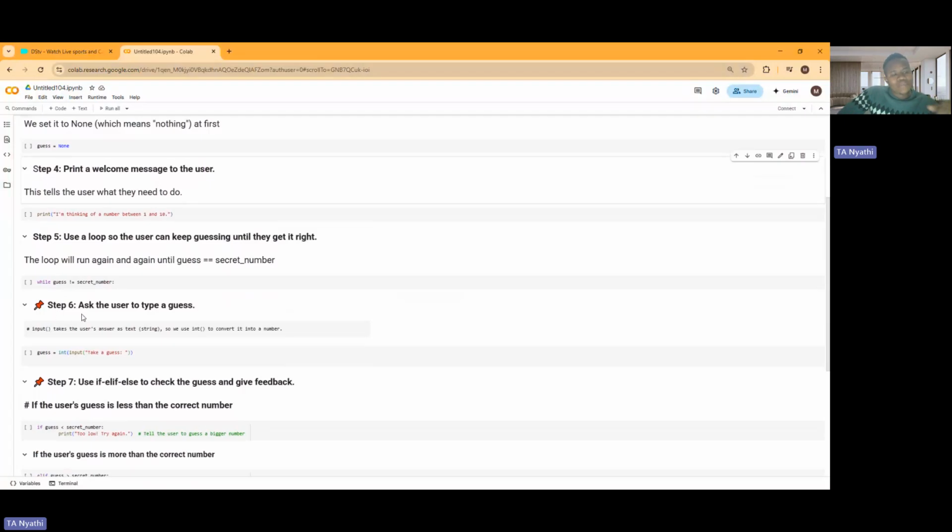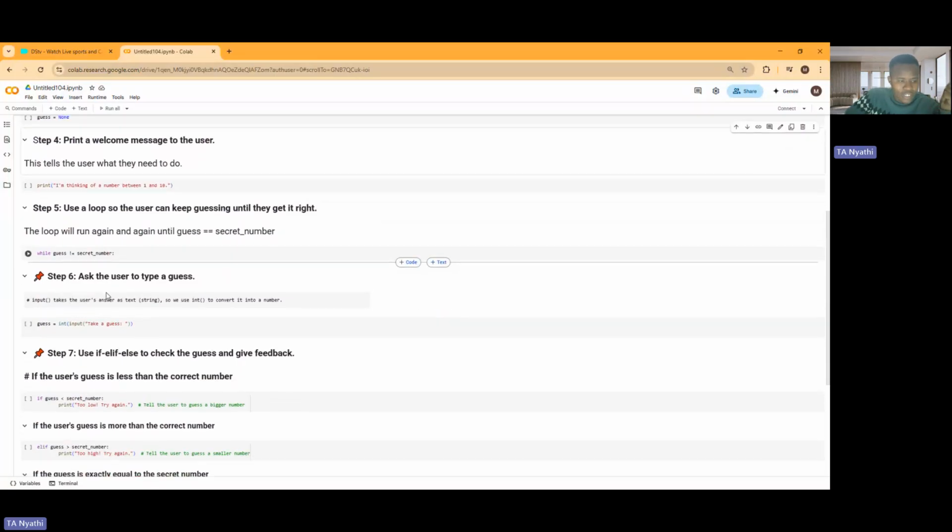Now I'm going to focus on step 6, where we ask the user to type a guess. Here, input takes the user's answer as a string. Remember we have integers and strings. A string is alphabet, like your name. Integers are your numbers. These are basics. Input takes the user's answer as a string, which we must convert into a number. So guess is an integer, and we take a guess.